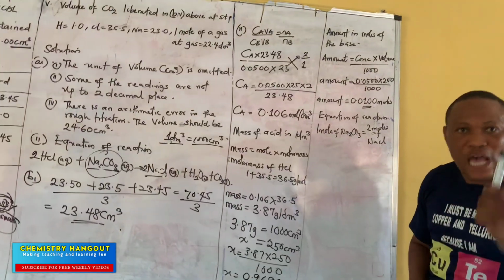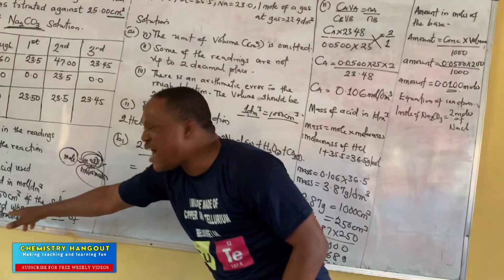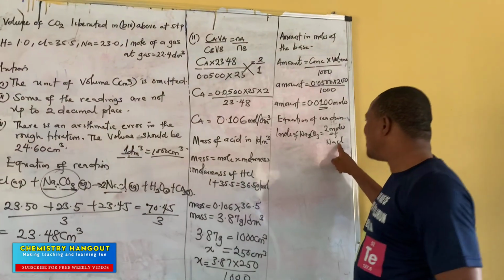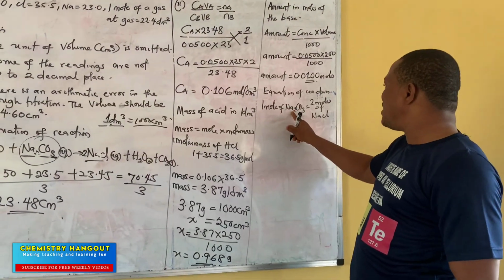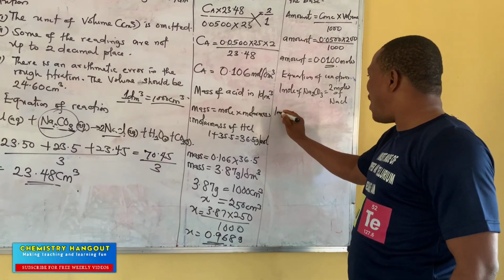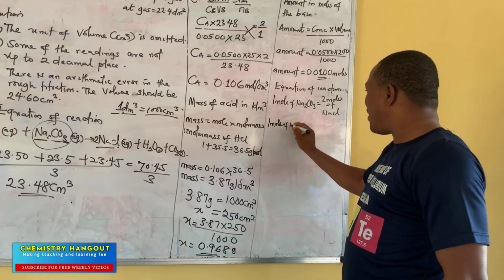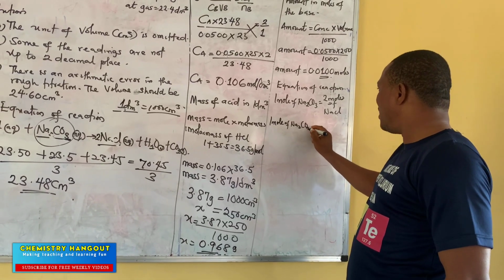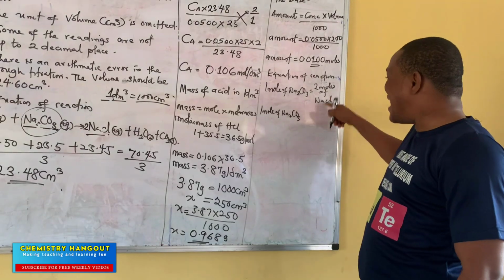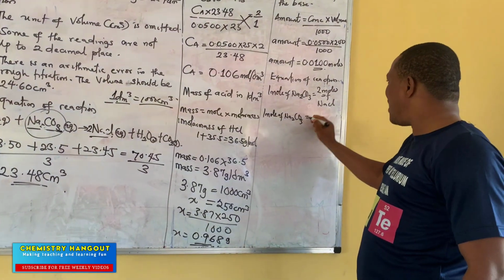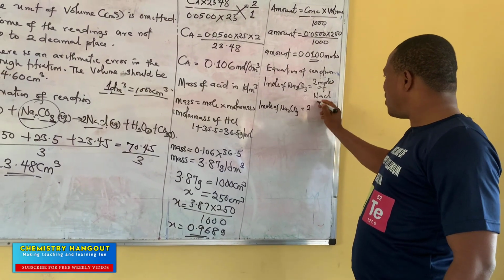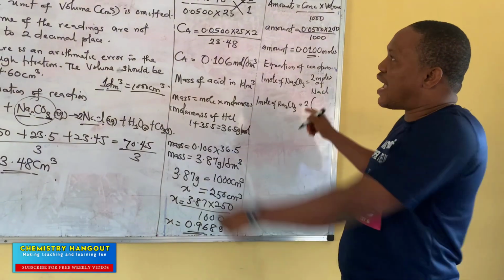So what mass are we looking for? We are looking for the mass of the salt, and the salt is this. So 1 mole of this is equal to this. So I can say 1 mole of Na2CO3. I want to convert this to mass now because I need the mass of this, not the mole. So I can say 2 moles into bracket Na. What is Na?